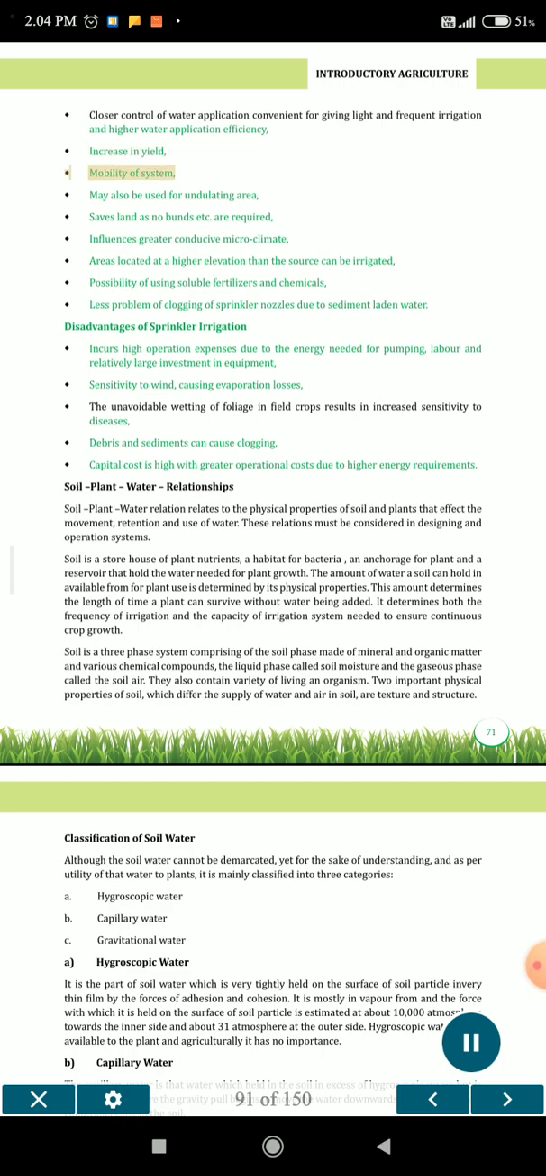Increase in yield. Mobility of system. May also be used for undulating areas. Saves land as no bunds etc. are required. Influences a more conducive microclimate. Areas located at a higher elevation than the source can be irrigated. Possibility of using soluble fertilizer and chemicals. Less problem of clogging of sprinkler nozzles due to sediment-laden water.